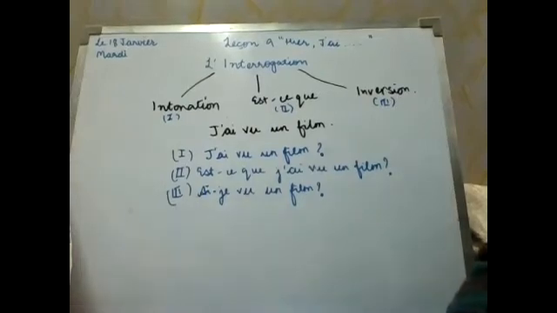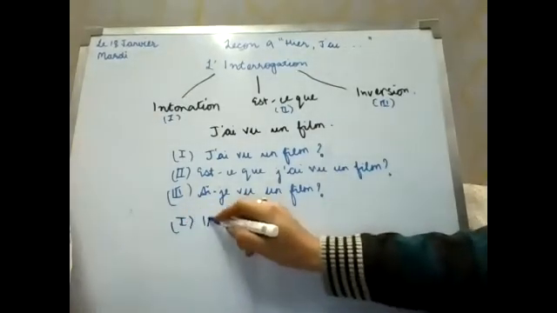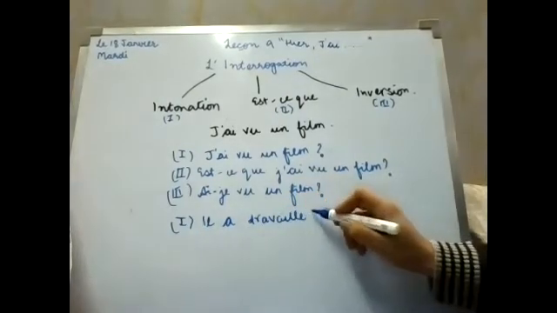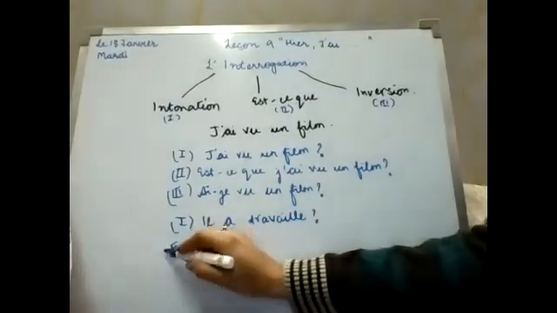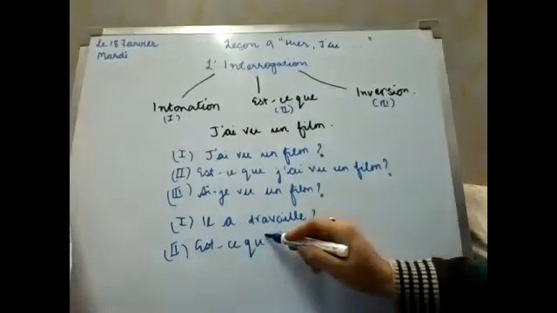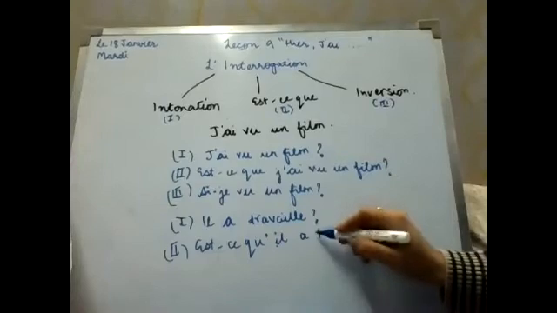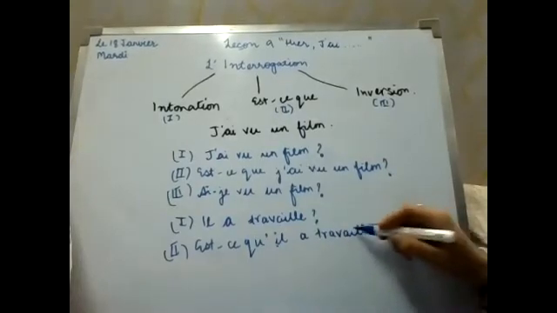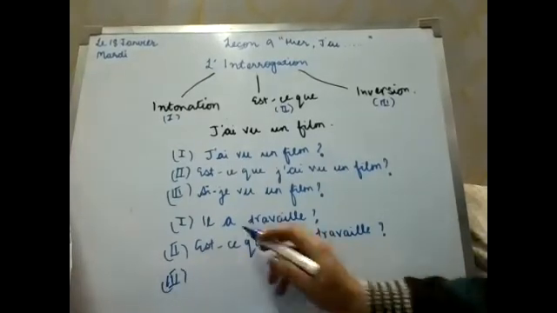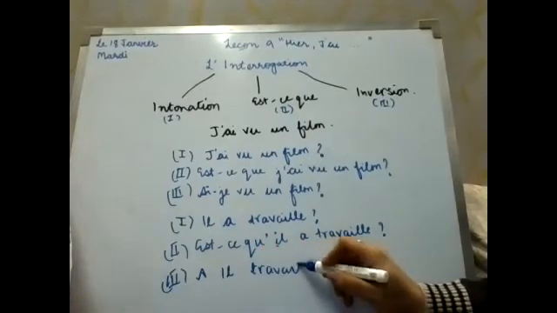Is it clear to you? One more example I'm giving you. My sentence is il a travaillé. Now the subject starts with a vowel, so this que will be changed to qu' because this is a vowel: Est-ce qu'il a travaillé? Now, the third form: a-il travaillé.